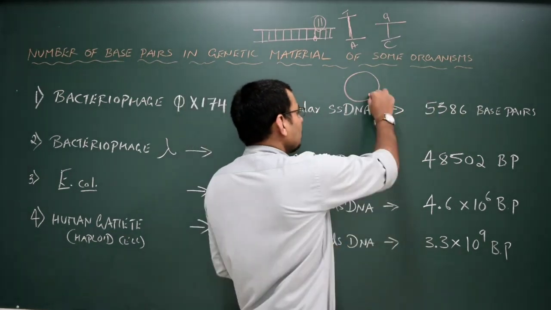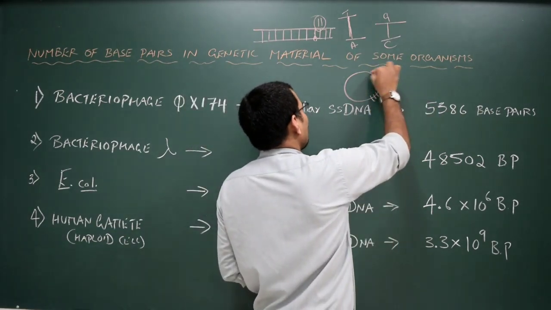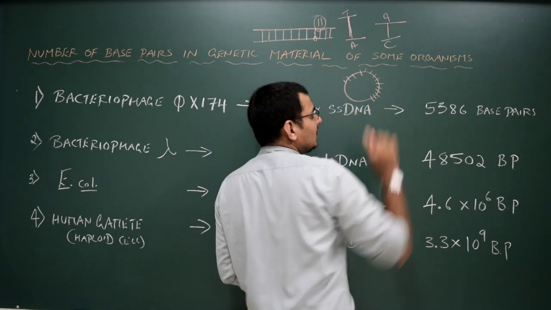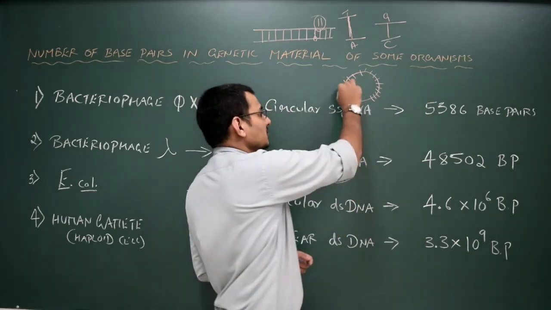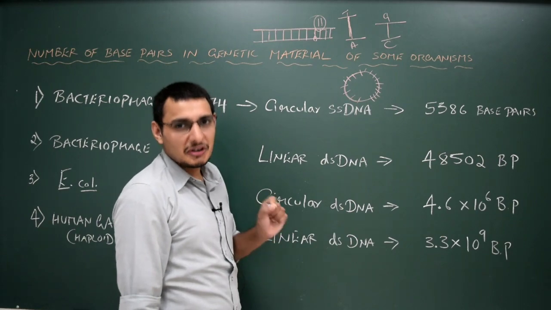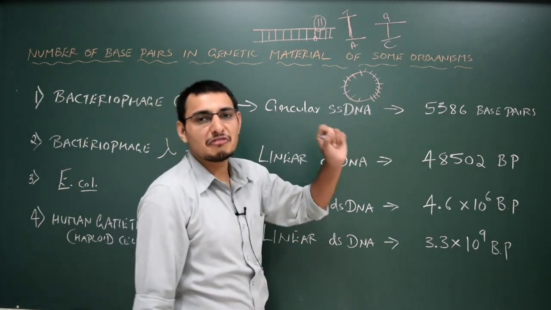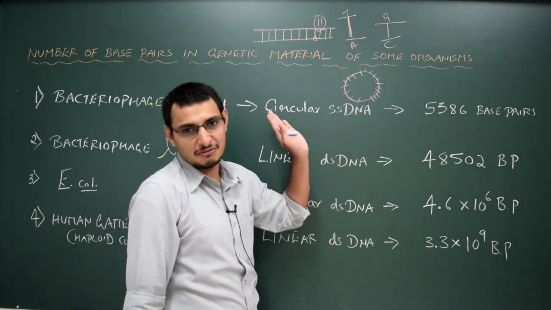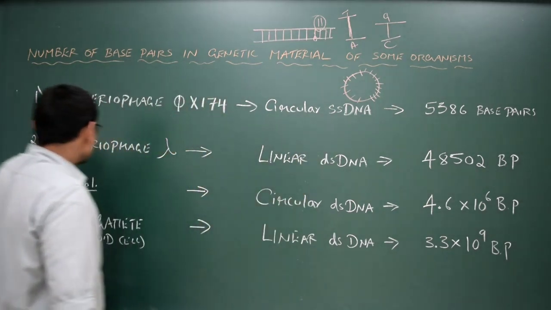If you count it, there are about 5,386 base pairs. That means it is the smallest DNA, correct? The base pairs are very few, about 5,000. Let us go to the next one.